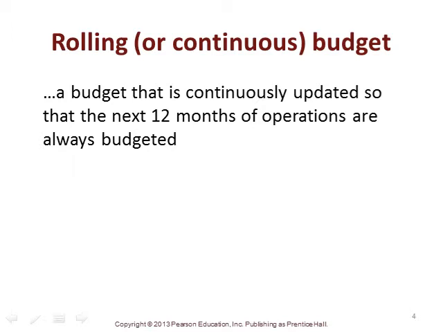In February, I have a budget for February of 2015 to February of 2016. In March, I have a budget from March of 2015 to March of 2016. And so we are just continually updating our budget for one more month as the most recent month falls off, so that we have 12 months of operations that we're always looking at.